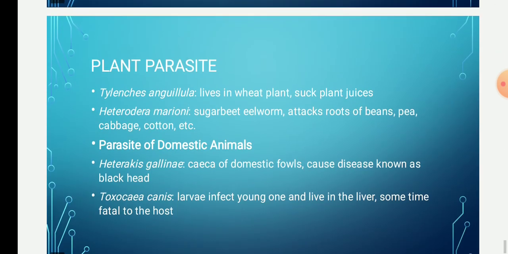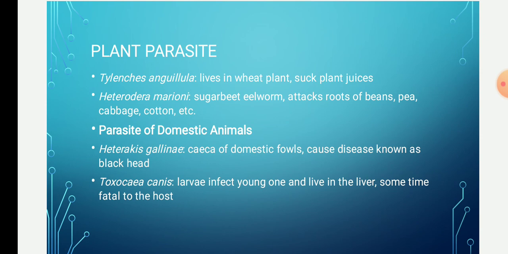Now we'll see what are the different types of plant parasites. The plant parasites are otherwise called phytoparasites. They usually feed on the plant juices. They cause injuries to the plant tissue. The common plant nematode parasites are Tylenchus angulosus and Heterodera marioni. So first we'll see Tylenchus angulosus. These are nematode parasites.